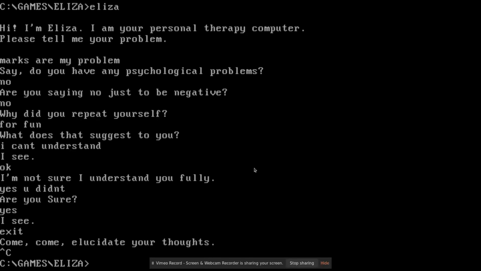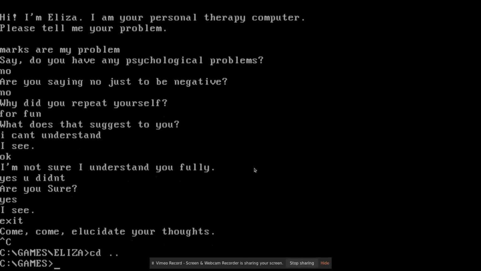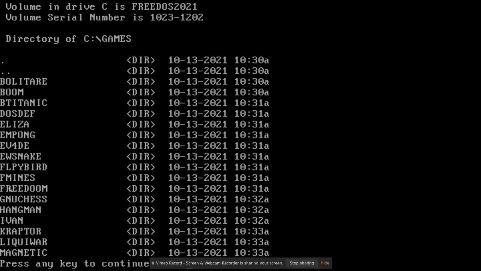Okay, cd dot dot. I'm going back. Now I'm going to show you how the graphical interface was slowly introduced. So first I am executing a game based on a graphical interface on this text based operating system. Now dir.